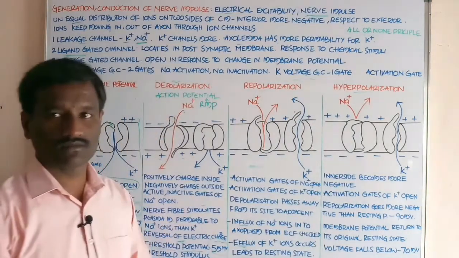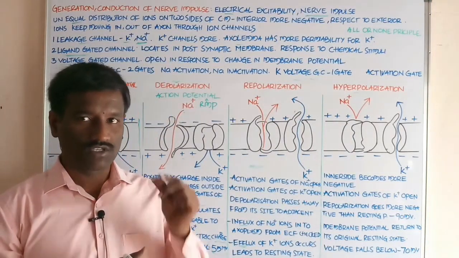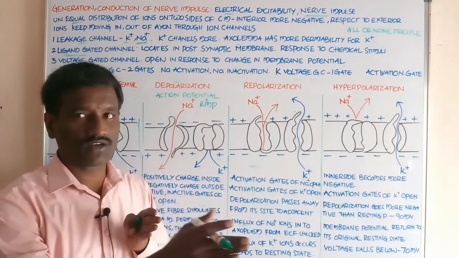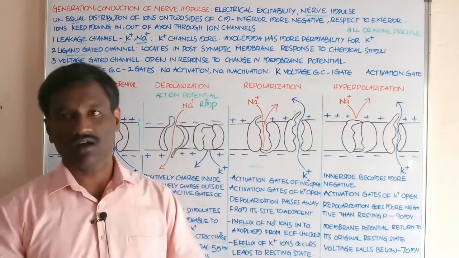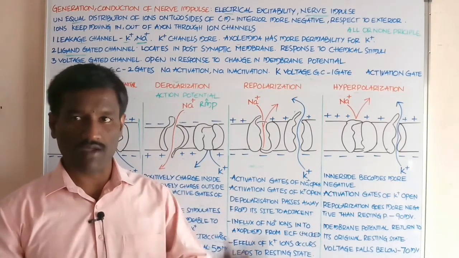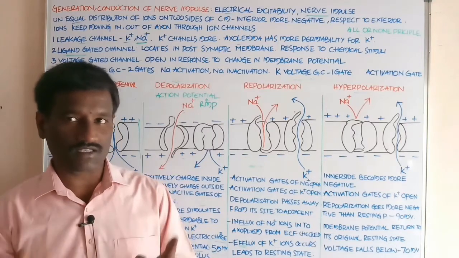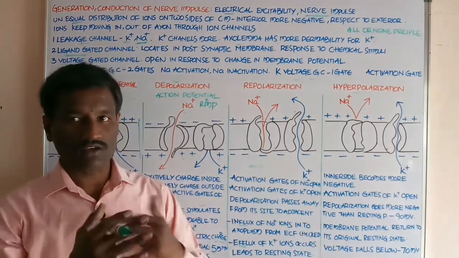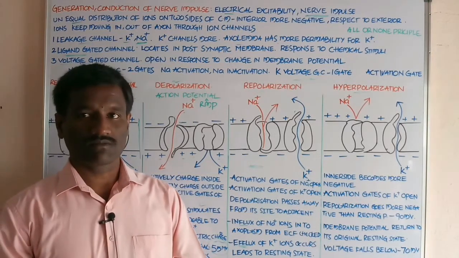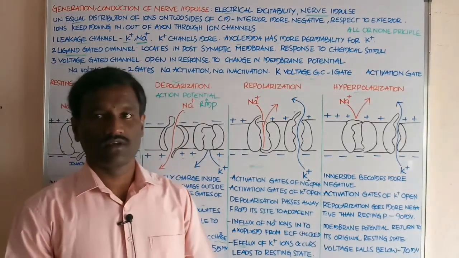Nerve impulse is the impulse of stimuli that is transmitted throughout the length of the axolemma of the neuron or nerve fiber, that reverses the potential across the axolemma. Students, that is called nerve impulse.